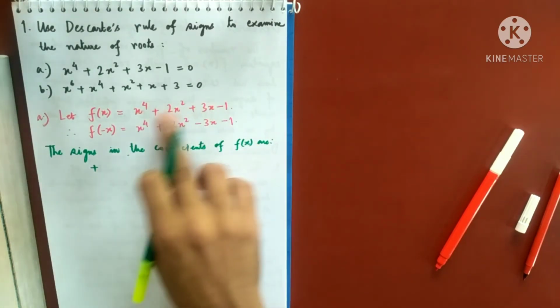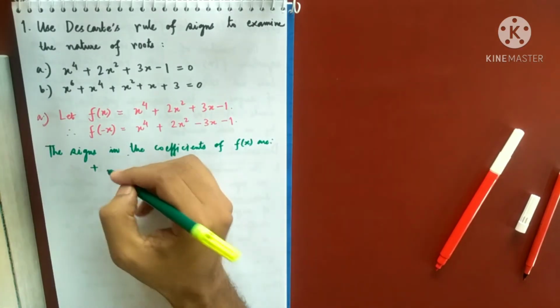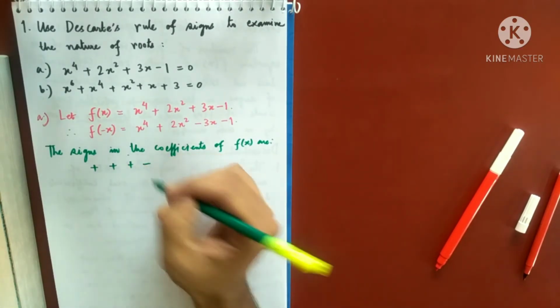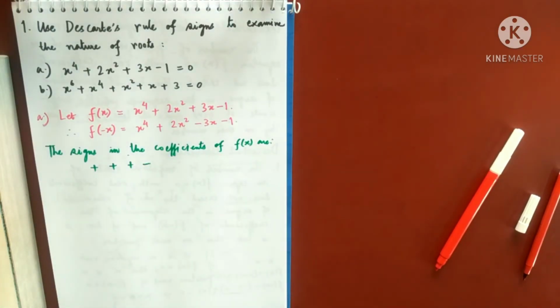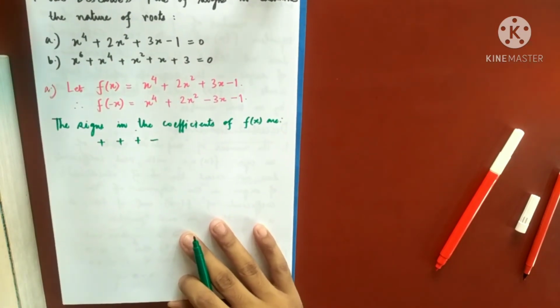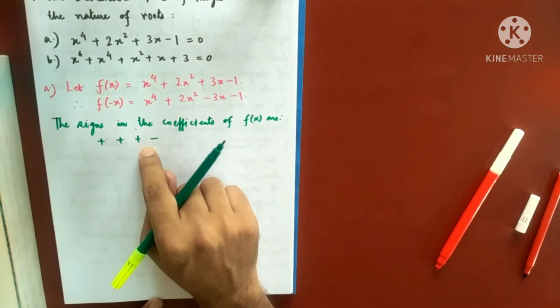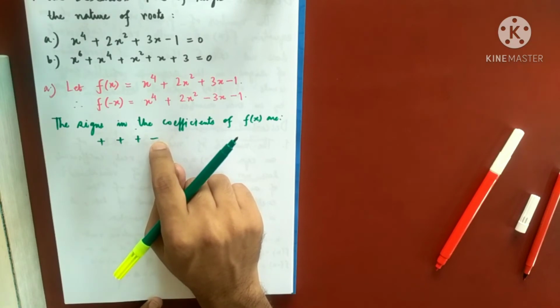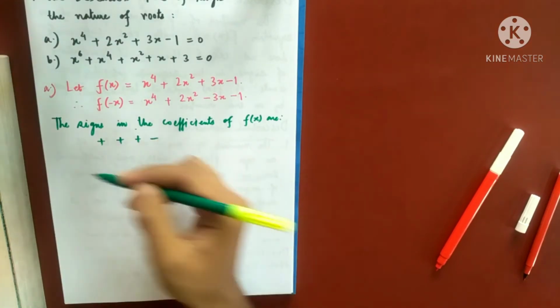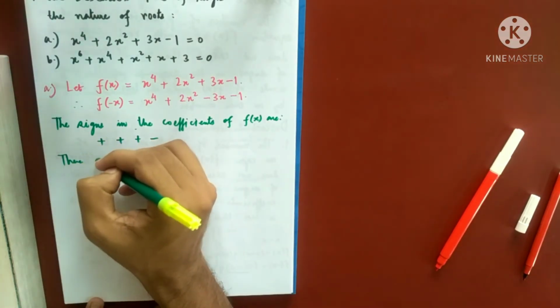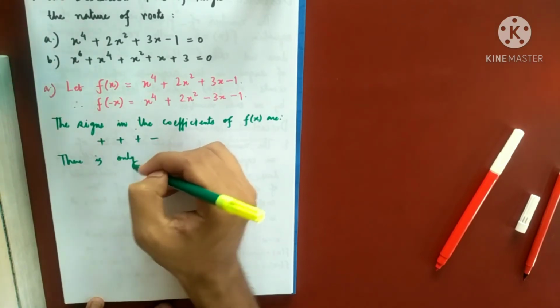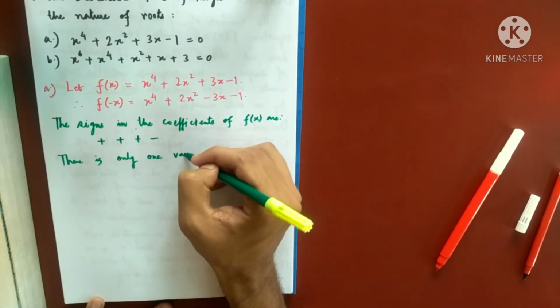So simply I'll follow this. So plus, plus, plus, minus. Okay, so how many variations are there? There is only one variation.